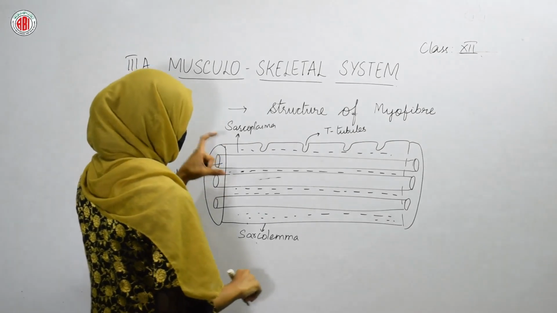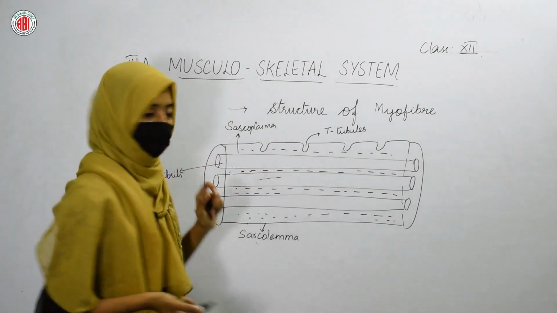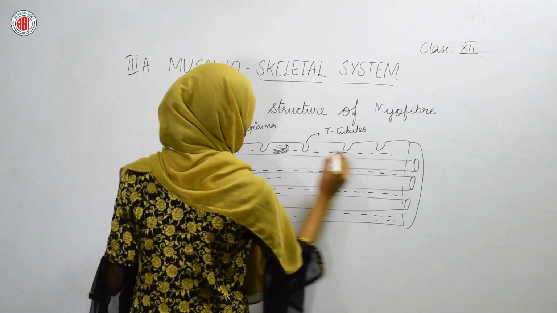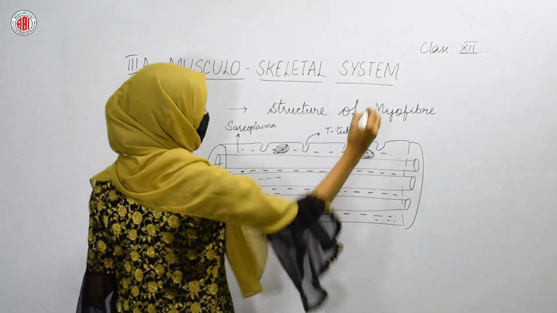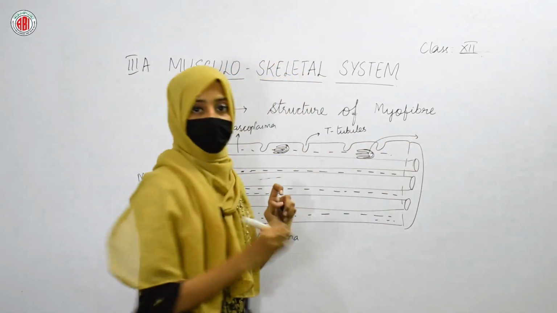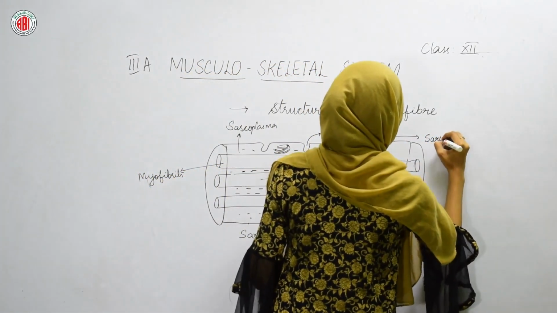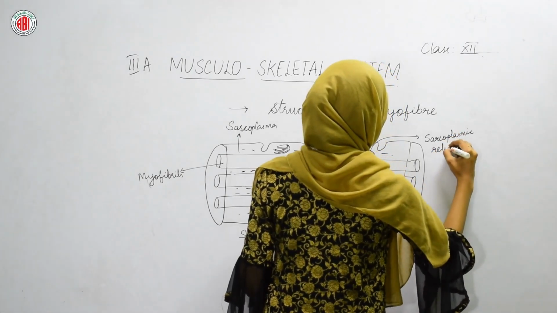Now in this sarcoplasm, the cell organelles will also be found, like the endoplasmic reticulum. The endoplasmic reticulum that is present in the myofiber, we call sarcoplasmic reticulum.